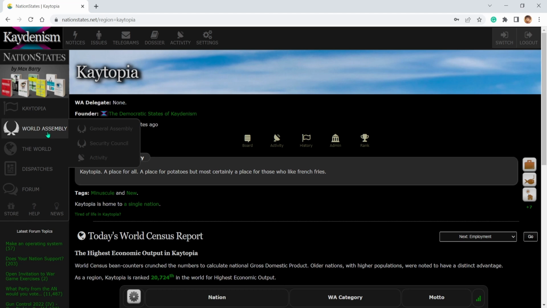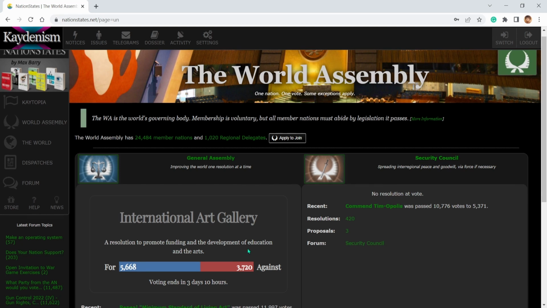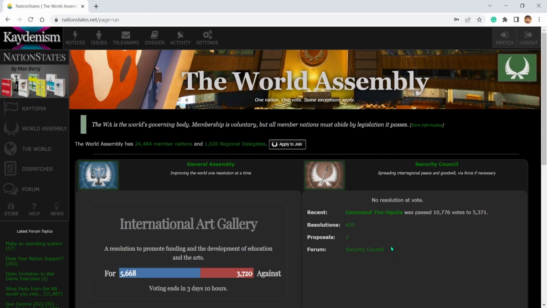We also have a world assembly type stuff. I applied to join and get to vote on stuff. And if people join my region, I can make someone our delegate, so someone can vote for stuff for the whole region. That'd be great. We get someone to vote for us.